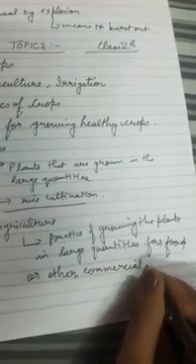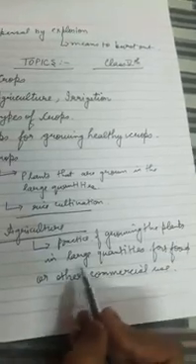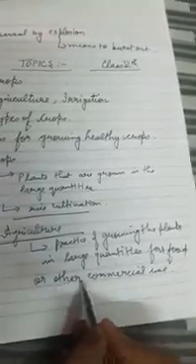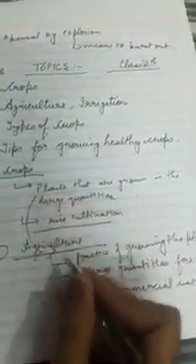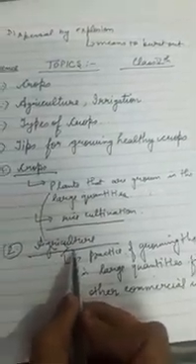Okay. So agriculture means the practice of growing the plants in large quantities for what? For food or other commercial use. See here we have studied about crops. Crops means the plants that are grown in large quantities, and this practice of growing the plants in large quantities is agriculture. Understood?